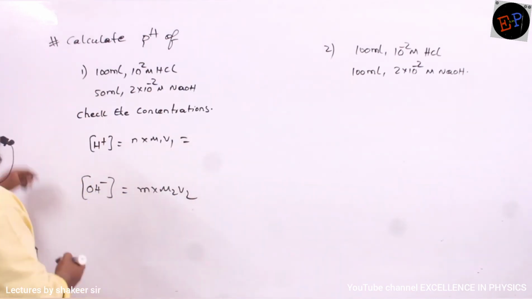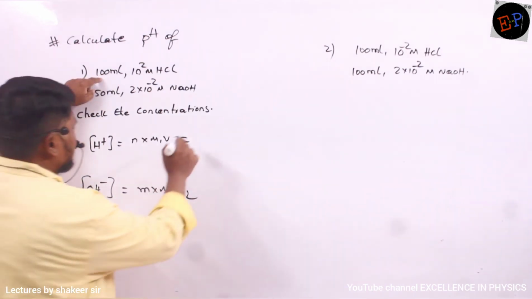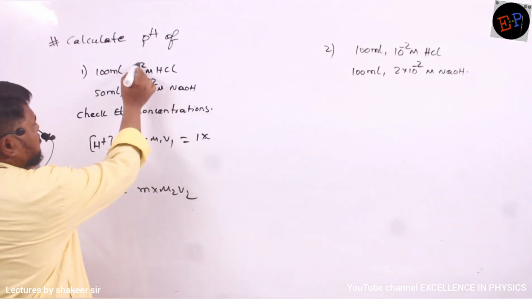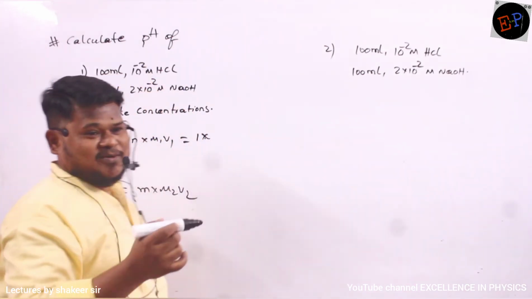Clear? So what is N value of HCl? 1. 1 multiplied by 10 power, this is not plus 2, this is minus 2.